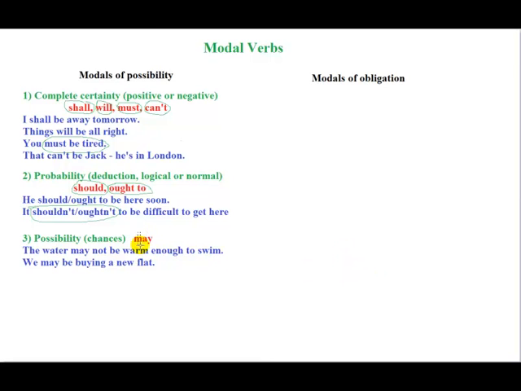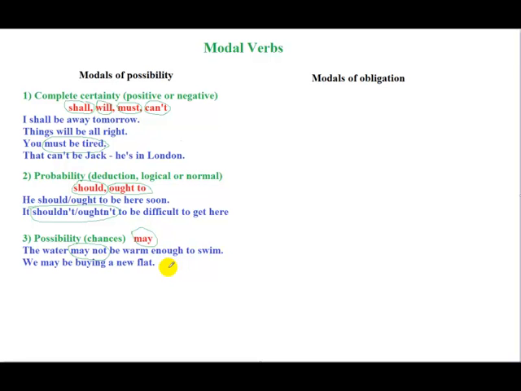Then we use the expression may, right? May is a commonly used expression in this case. So the water may not be warm enough to swim. For example, last winter, I went to the countryside in Moscow, and one of my friends told me that you could swim maybe, right? But he told me that the water may not be warm enough to swim. So there is a probability. He doesn't know exactly, but he thinks that it may not be so warm to swim there, because it's winter, right? So maybe the late winter.